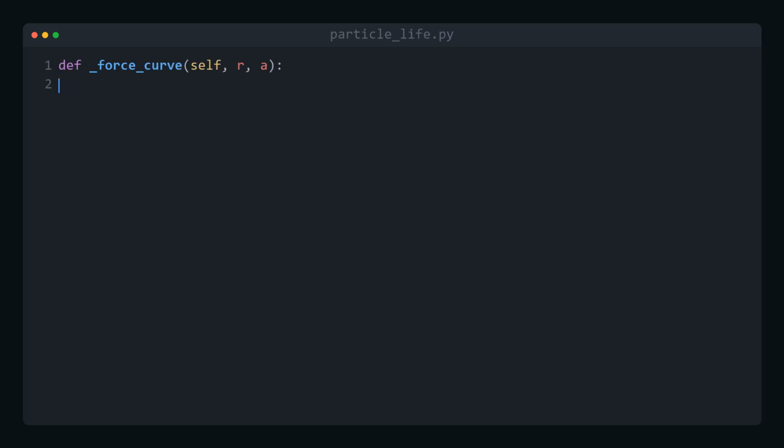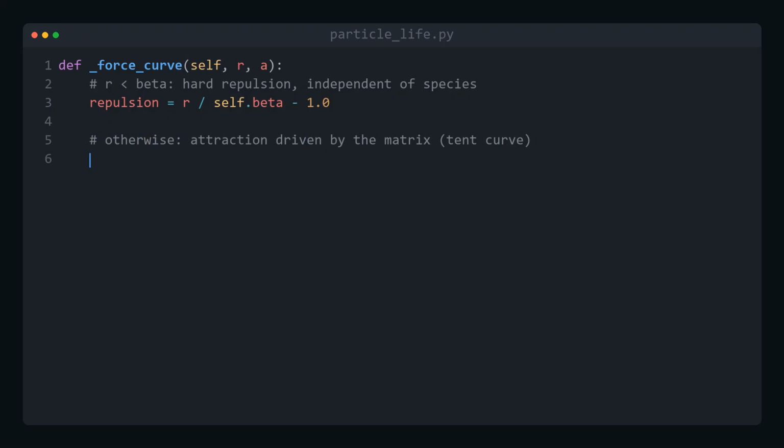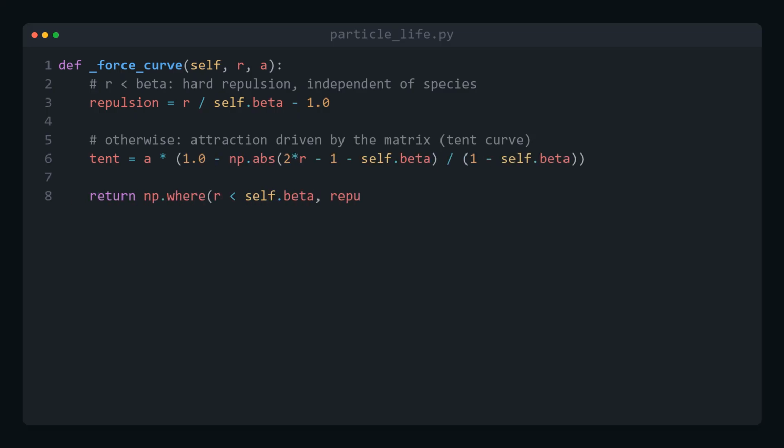Now the force. Up close, every particle repels the others, otherwise they would collapse into a single point. Beyond that, the matrix takes over attraction or repulsion along a simple tent curve. Just a couple of lines, and that's the entire law of physics here.